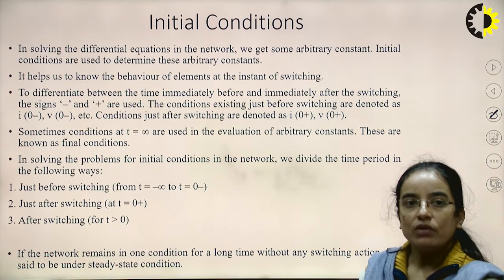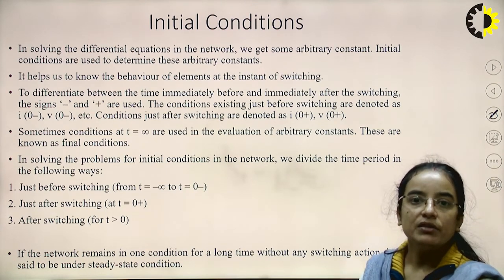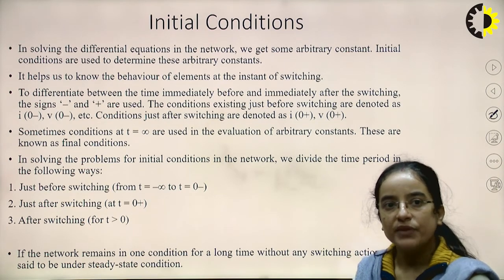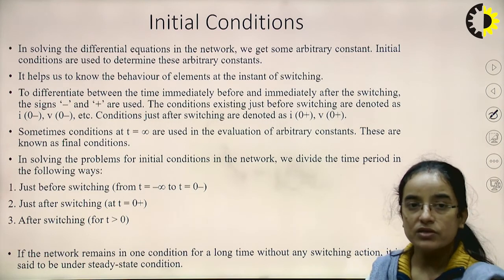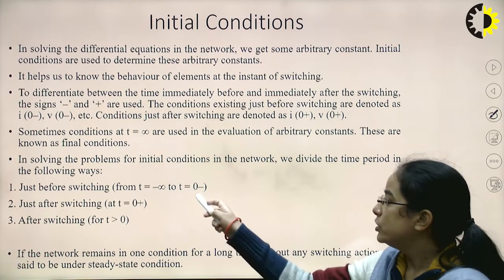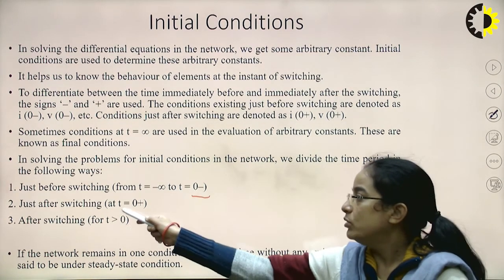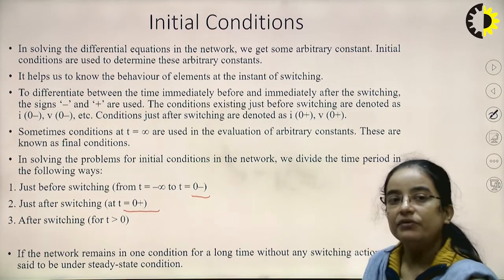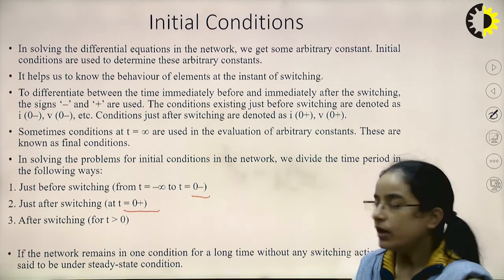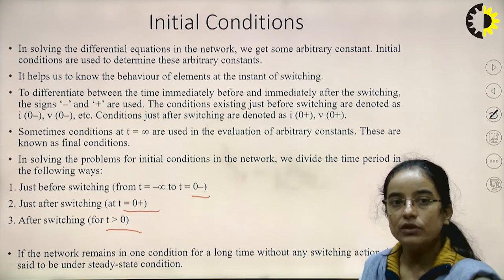In solving problems for different initial conditions in the network, we divide the time into 3 categories. Just before the switching, that means t equal to minus infinity to t equal to 0 minus. Then just after the switching, that means t equal to 0 plus. And after switching, there is a difference: after switching means t greater than 0, and just after switching means t equal to 0 plus.